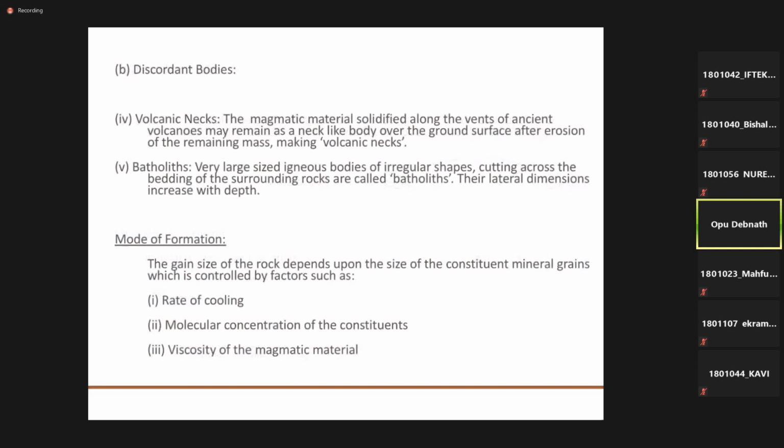Okay, the volcanic necks and batholiths. Batholiths are already discussed, the large-shaped igneous rocks. Volcanic necks are magmatic materials that solidify along the vents of an ancient volcano. Suppose there are passive volcanoes that were active many years ago. The magmatic materials may solidify along the opening of those volcanoes and remain as neck-like bodies over the ground surface.